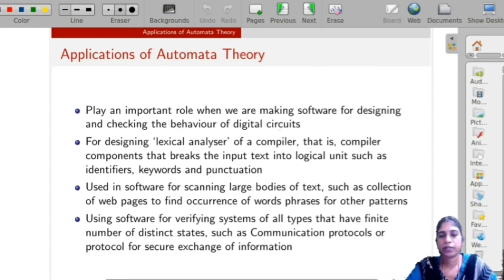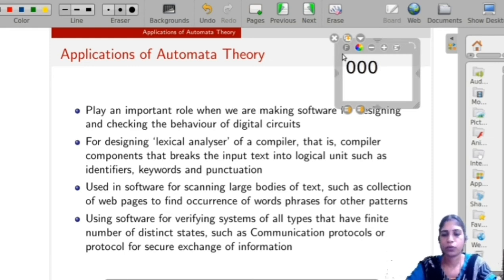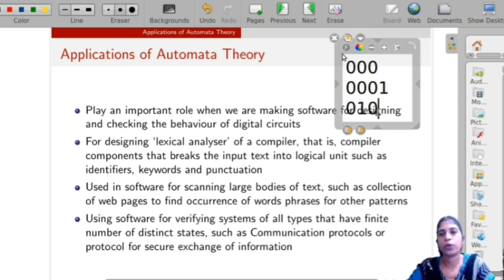We write 000, then it goes to 001, then 010, like that. Finally it reaches 1010. So this model checks whether it goes sequentially from 0 to 10. So that is the first application.